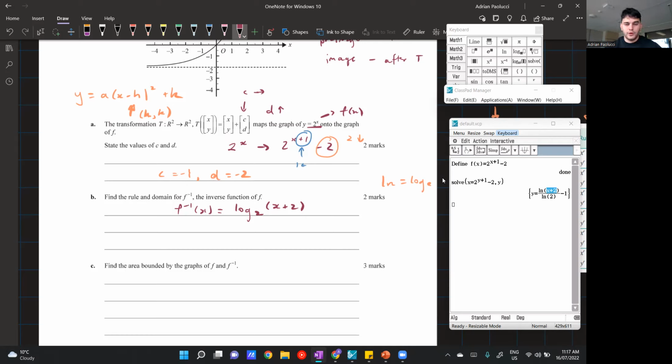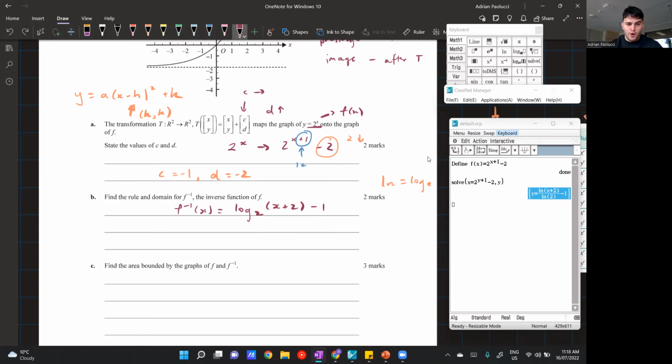What you'd have to do is solve the equation by hand, and then you would get this directly. So just solve it by hand and you'd get that. I wouldn't leave it like this though, because it's not fully simplified. I don't think that would get full marks. So that's why I would highly recommend putting it into this form here. Sweet. So that's the rule for f inverse of x.